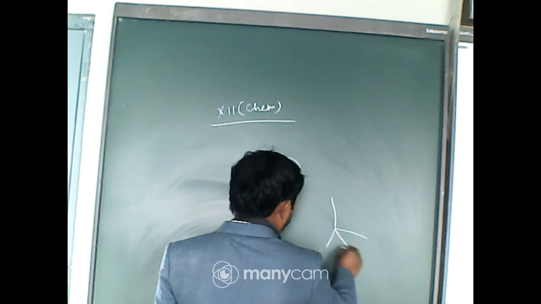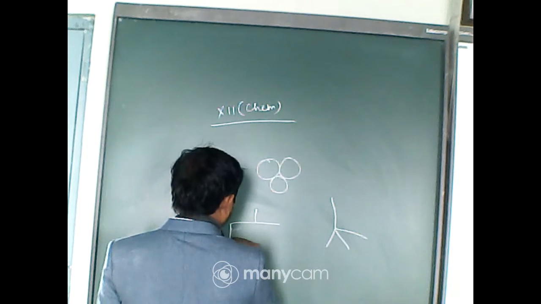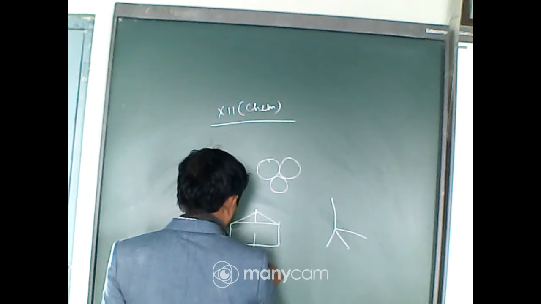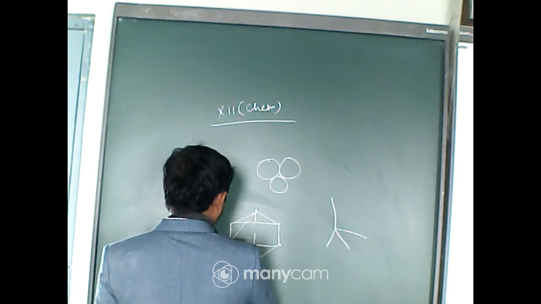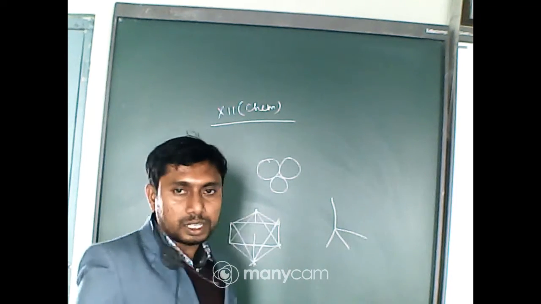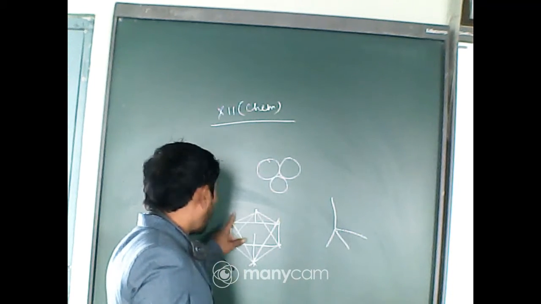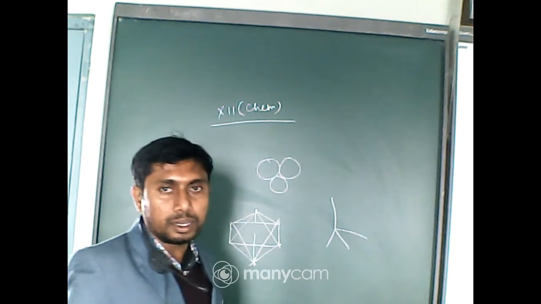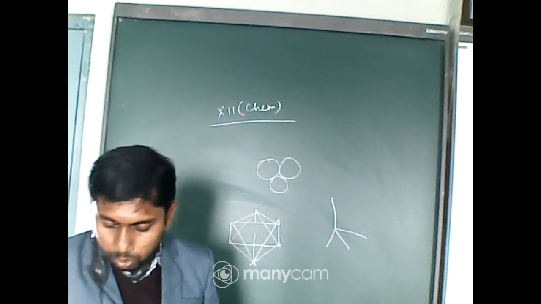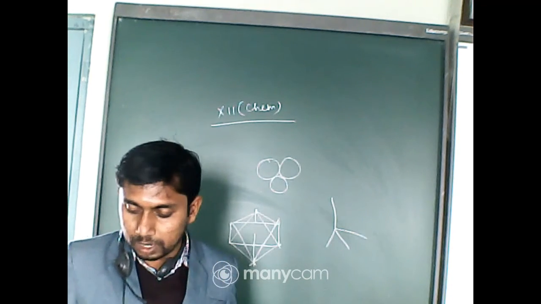The spheres should be arranged in such a manner that they produce a void in between these 6 spheres. So these corners will be occupied by spheres, and in between these there is a void which is an octahedral void. Now next one, there is one octahedral void per sphere and there are 2 tetrahedral voids per sphere.